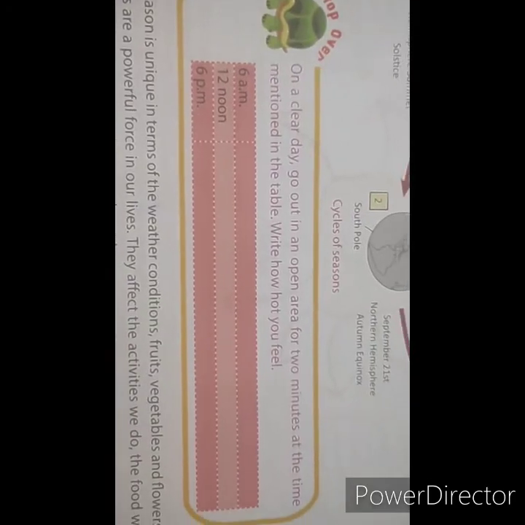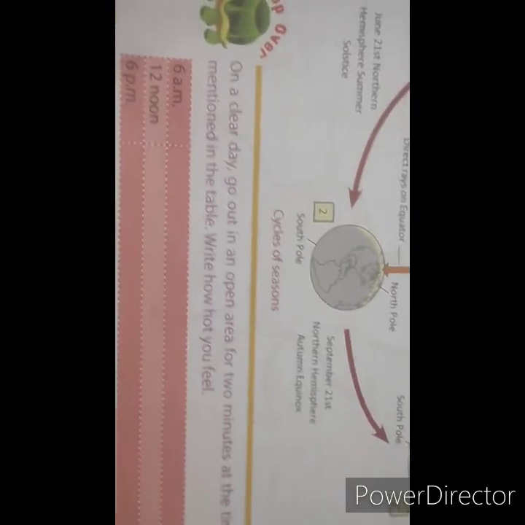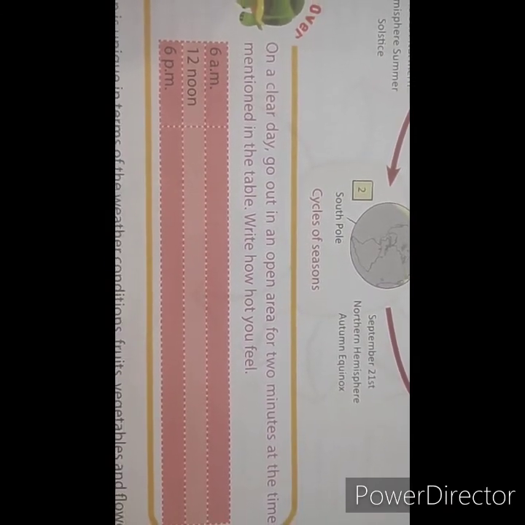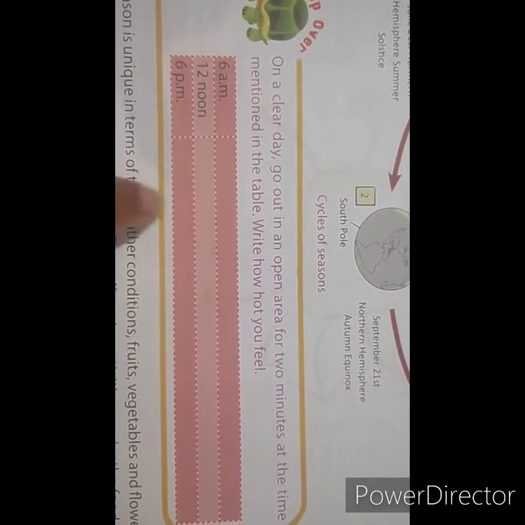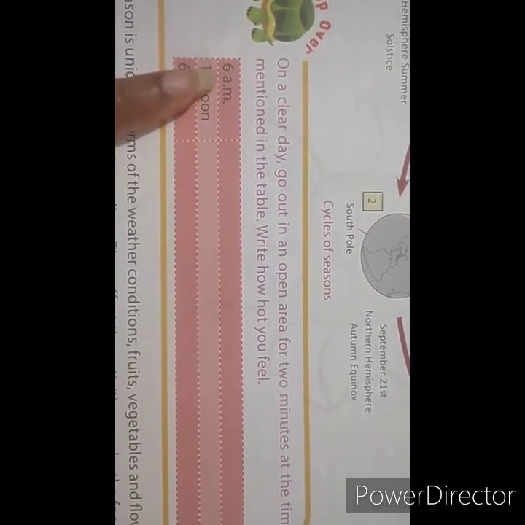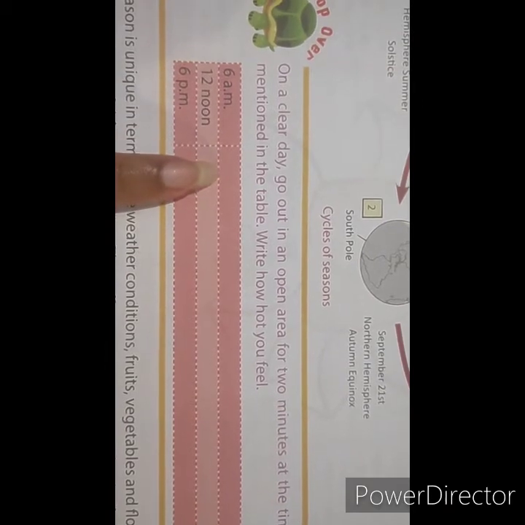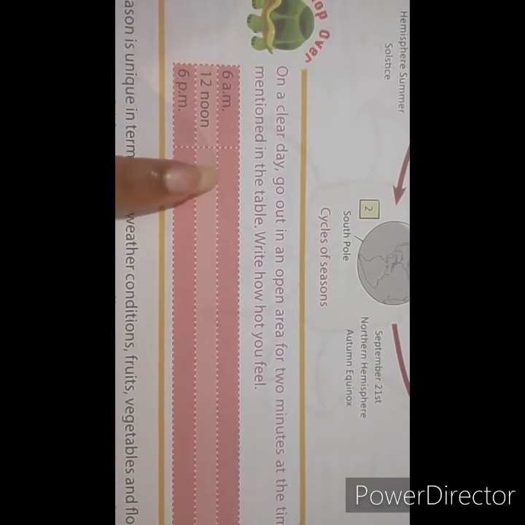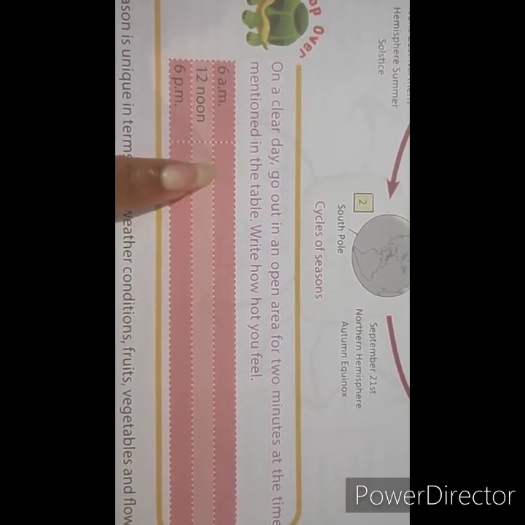Now, my dear students, here is one question for you. What you have to do in this question: on a clear day, you have to go out in an open area for 2 minutes, only for 2 minutes. At the time mentioned in the table, write how hot you feel. In the morning at 6 a.m. you have to go out in the open area for 2 minutes, and you have to write down here how hot you feel at that time.